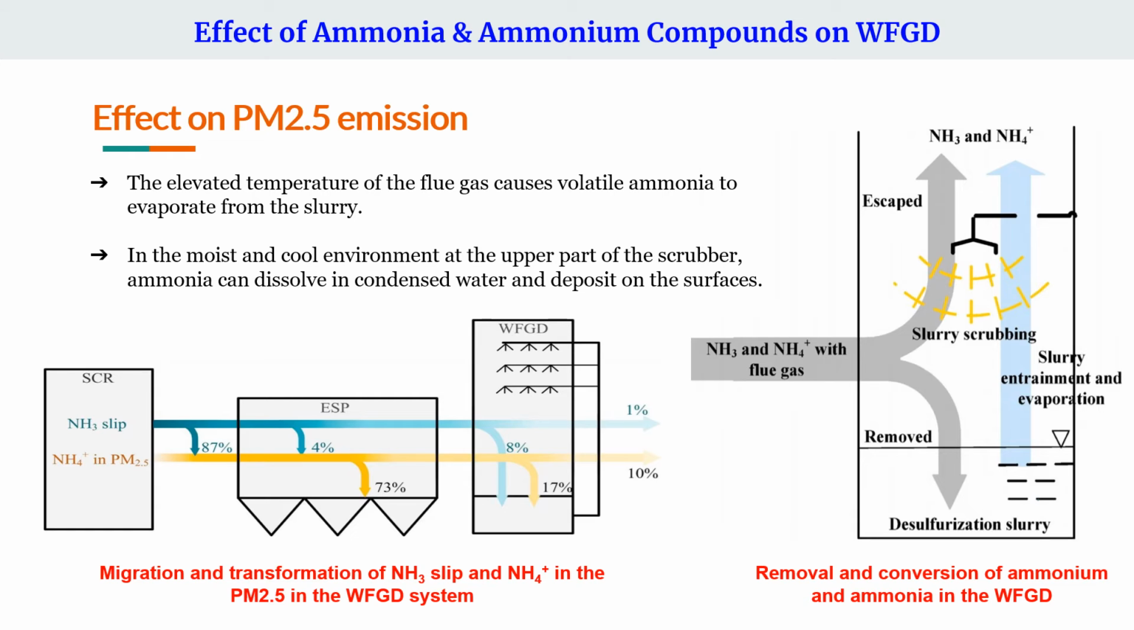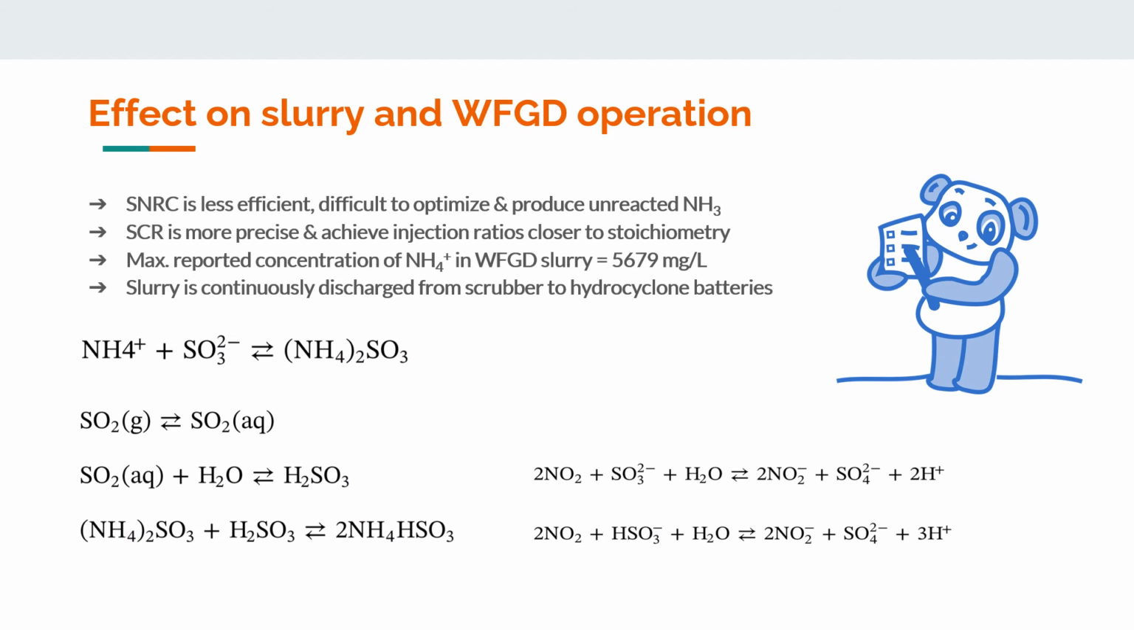After PM2.5, we come to the effect on slurry and WFGD operation. SNCR is less efficient and more difficult to optimize, and produces more unreacted ammonia. SCR operation, on the other hand, is more precise and can achieve injection ratios closer to stoichiometric. One reported concentration of ammonia in WFGD slurry was 5679 milligram per liter. This concentration was said to be the maximum concentration.